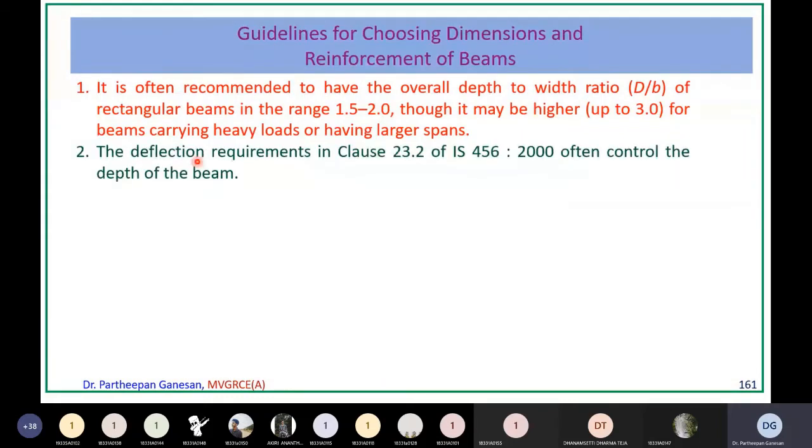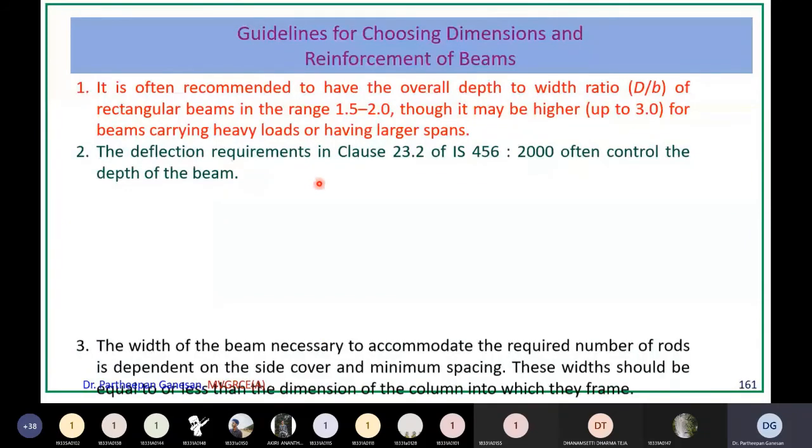Secondly, the deflection requirement in clause 23.2 of IS 456-2000 often controls the depth of the beam. So you have to find out the depth of the beam, like as we saw in the previous slide. For cantilever, span to depth ratio is 7. For a simply supported beam, span to depth ratio is 20. Similarly, for continuous beam, it is 26. So from that also you can find out the depth of the beam.